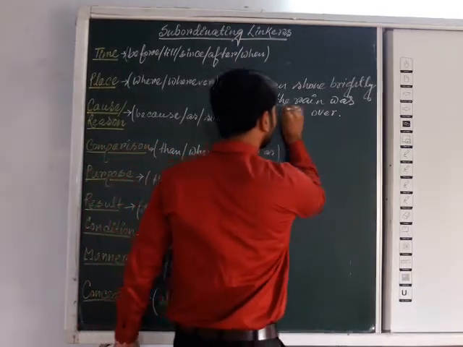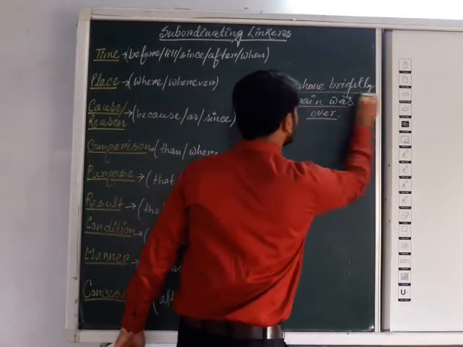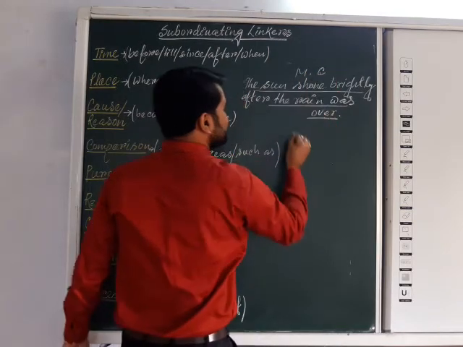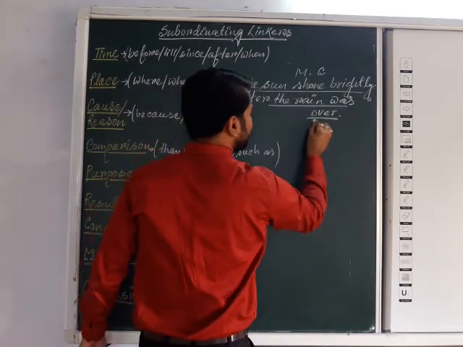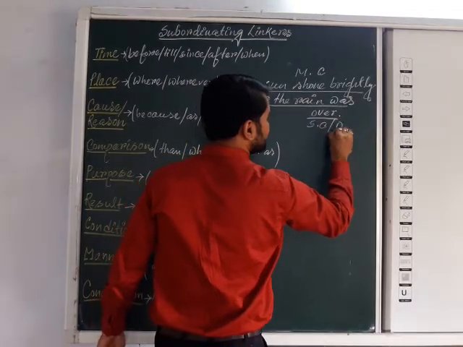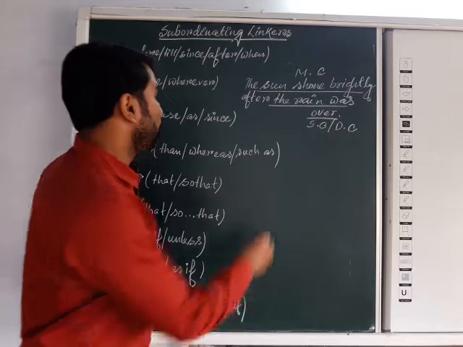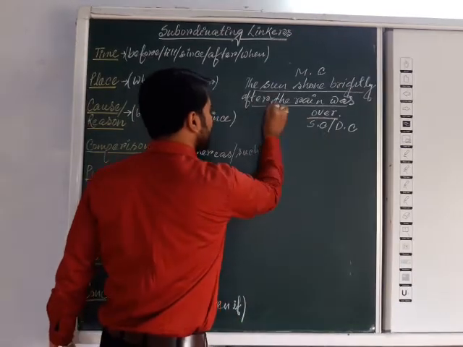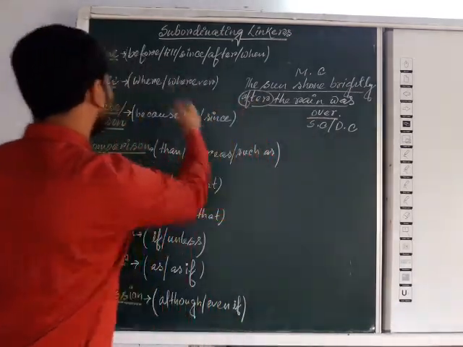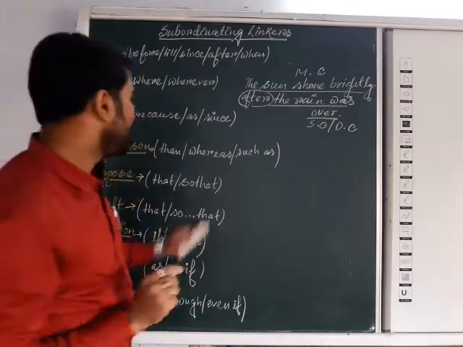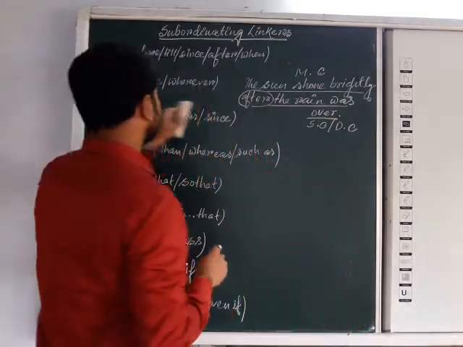Now here you can see, the sun shone brightly is the main clause, and the rain was over is the subordinate clause, or dependent clause. As I told earlier, a subordinate linker means one subordinate clause must be there. So here, after is the subordinate linker. Did you understand?